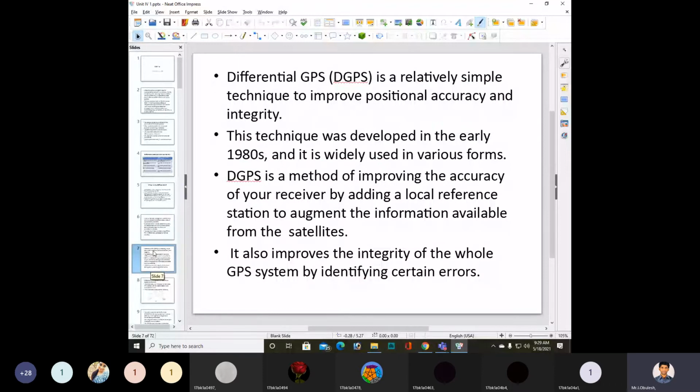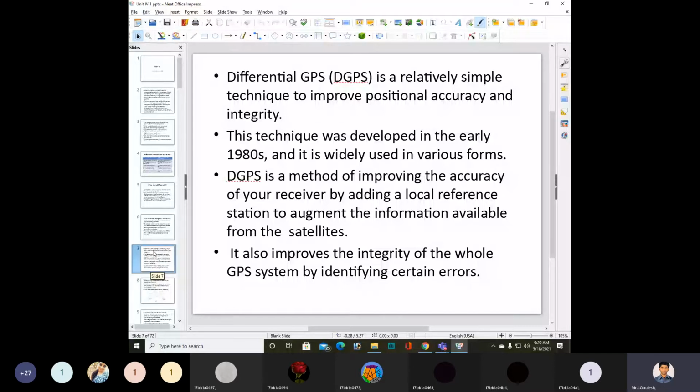Differential GPS is a relatively simple technique to improve positional accuracy and integrity of the satellite or global positioning system.